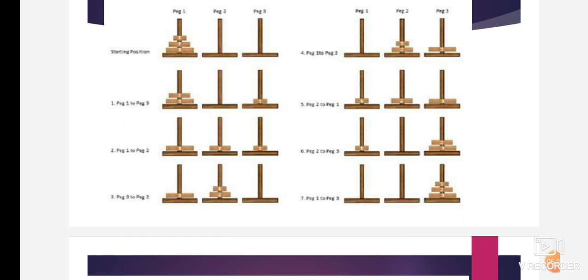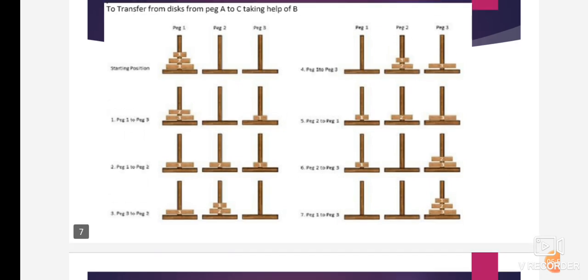In peg 2 disk 2 is already there, so that is the minimum value. So we can easily move peg 1 to peg 3, peg 3 to peg 1, peg 3 to peg 2. So disk 2 and disk 1 are arranged, right? The next one is peg 1 to peg 3, right? So we can move disk 3, which is in position peg 1.